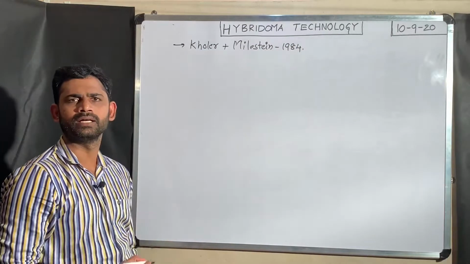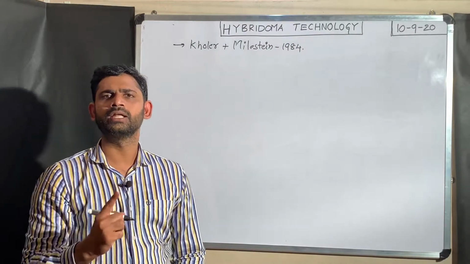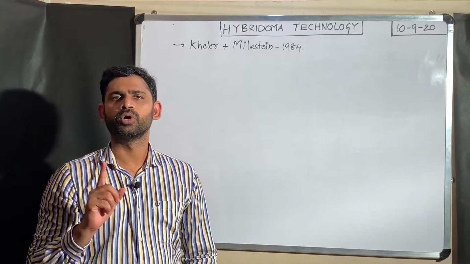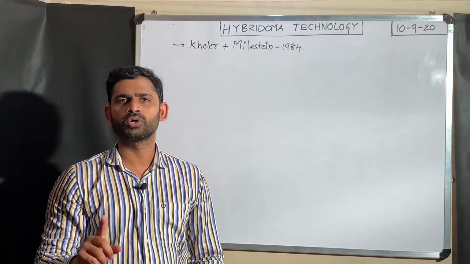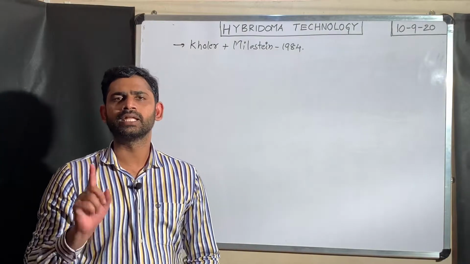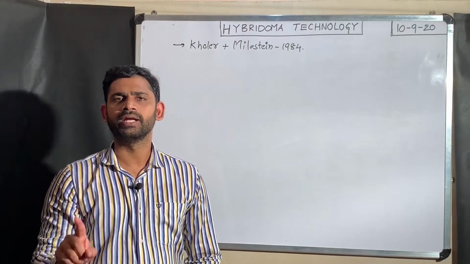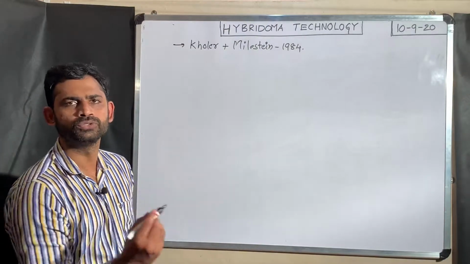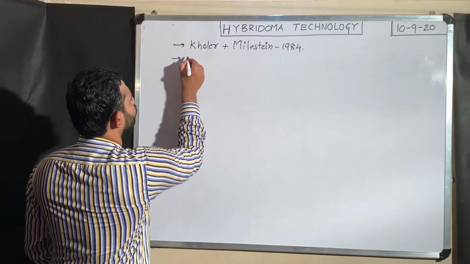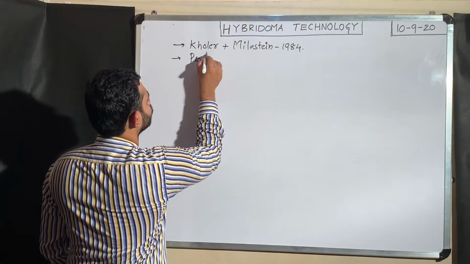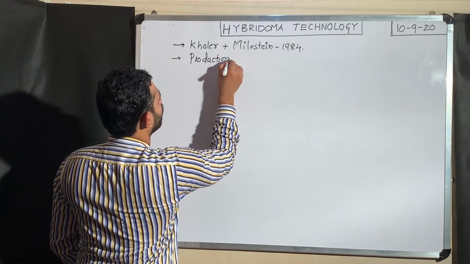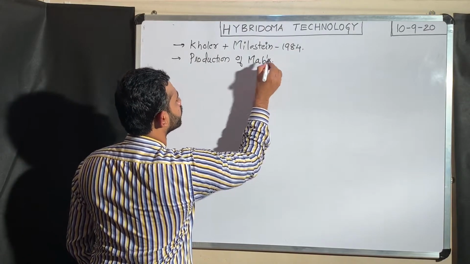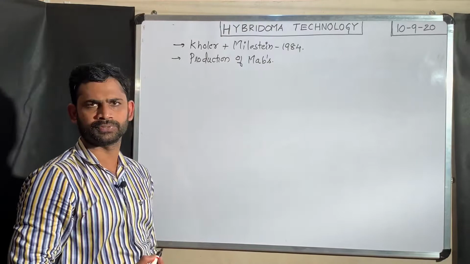When I say that these two scientists shared the Nobel in 1984, you can understand that the production of monoclonal antibodies created history in medicine and physiology. This hybridoma technology is used for the production of monoclonal antibodies. You can call them MAbs.